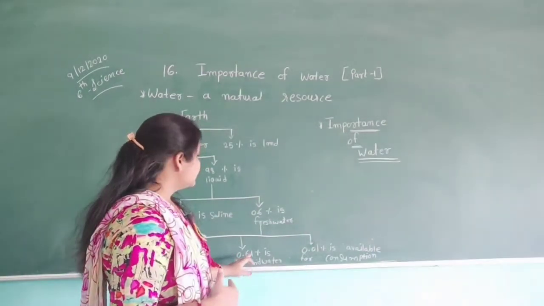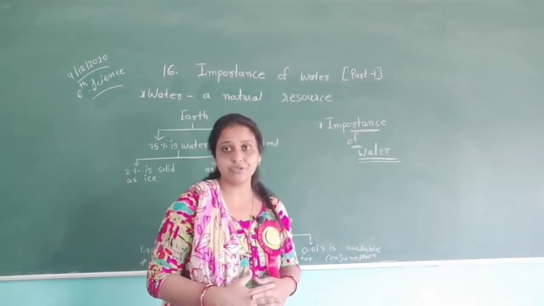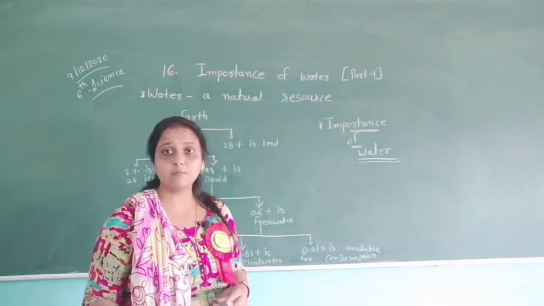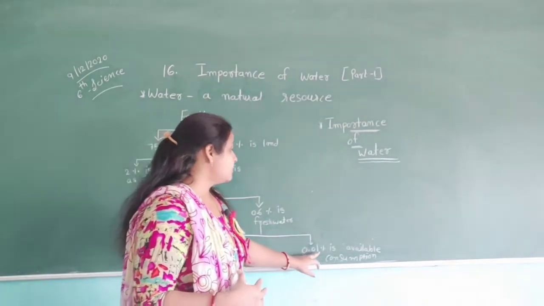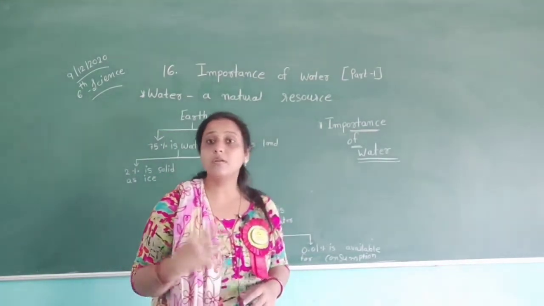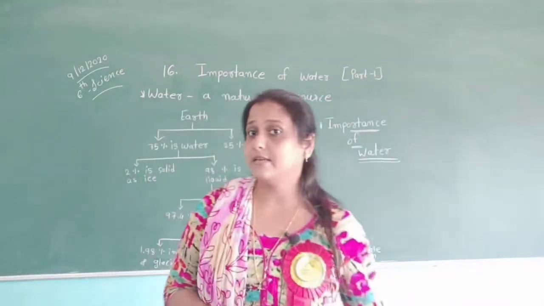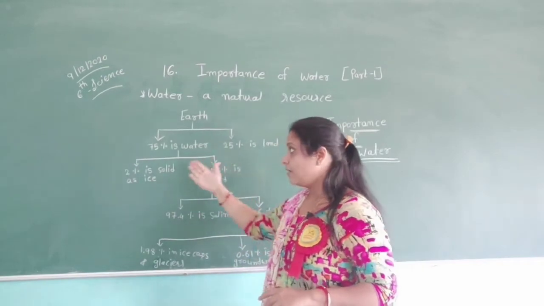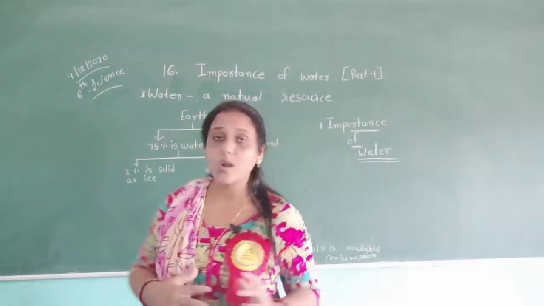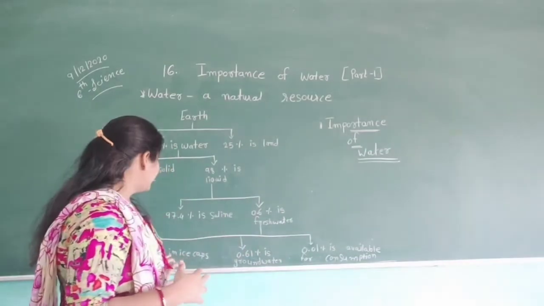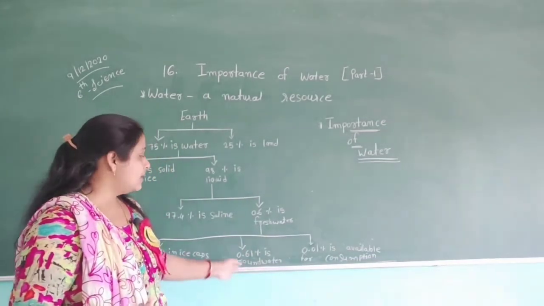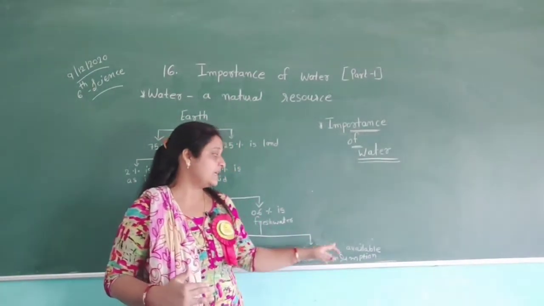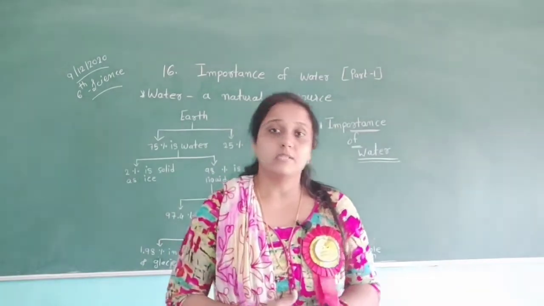Then 0.61% is groundwater, and from groundwater we can get water in wells and hand pumps. Then 0.01% is available for consumption. So you can see here how much water is available, 75%, but in all of it we can use only this: surface water, 1.90% in ice caps and glaciers, then 0.61% is groundwater, then 0.01% is available for consumption.